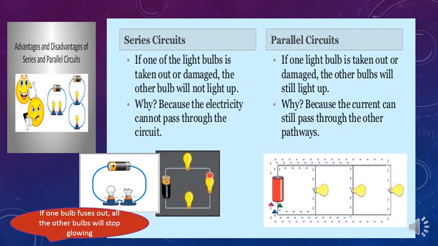Coming to the parallel circuits, if one electrical appliance stops working due to some defect, then it will not affect the other appliances connected in the circuit. For example, if this bulb fuses out, only this will not be glowing. The other bulbs will be glowing as it is. This will not be affected by this bulb. This is an advantage of parallel circuit.